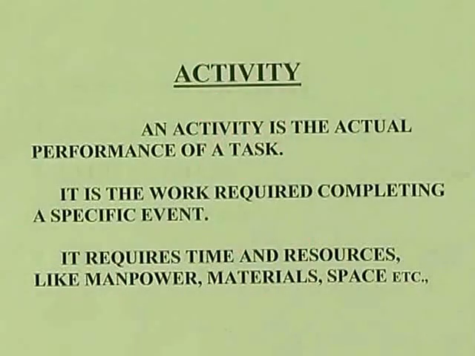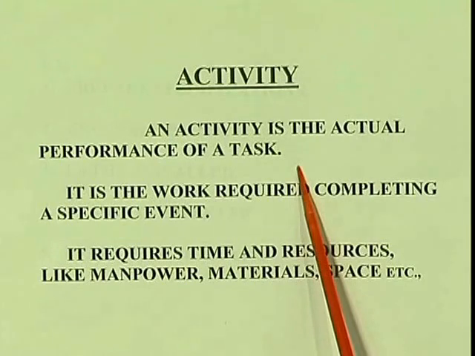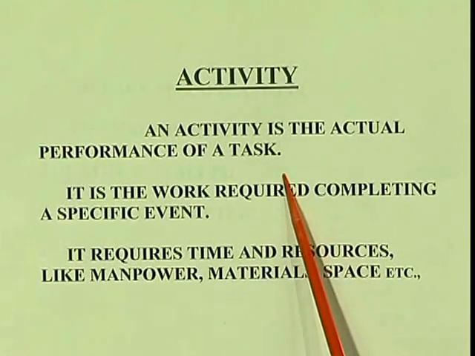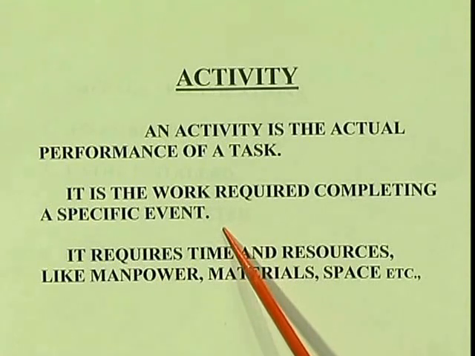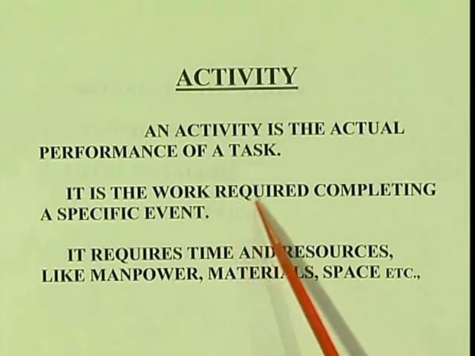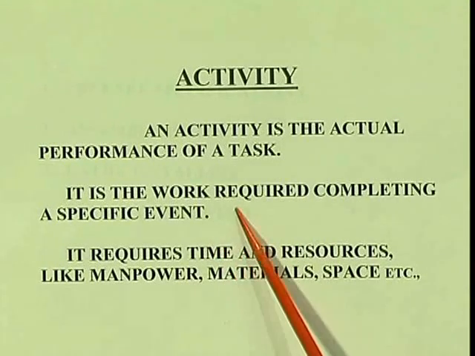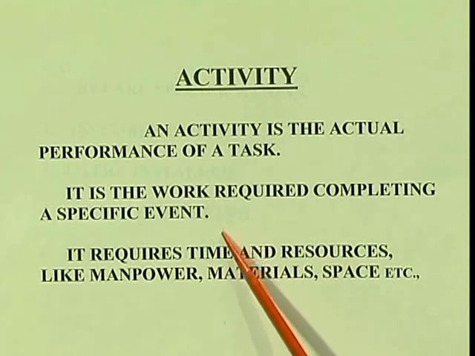Now let us go for activity. So what is an activity? An activity is the actual performance of a task. So what is actual performance? It is an operation that consumes resources. It is the work required for completing a specific event. So what is the event? Teaching. So it is the work required for completing it. So teaching should be completed. It takes a certain period of time, that is 50 minutes or 100 minutes.